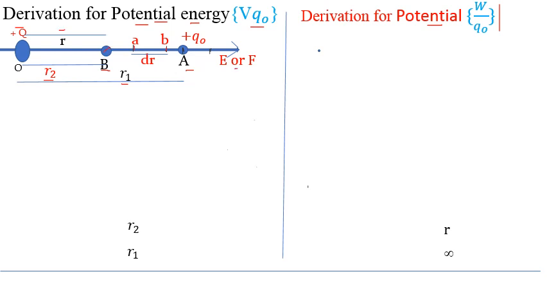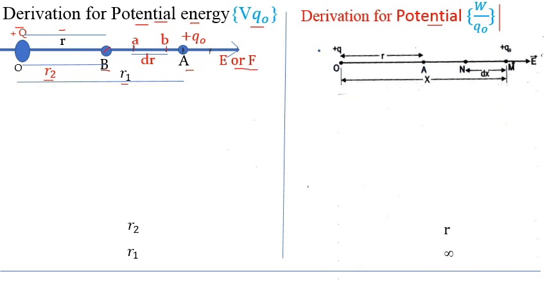The direction of electric intensity or force is in the outward direction. In this case also, we are considering plus Q charge at point O, but small q is the notation here, while in this case it is capital Q.